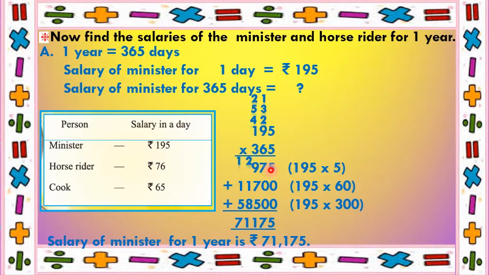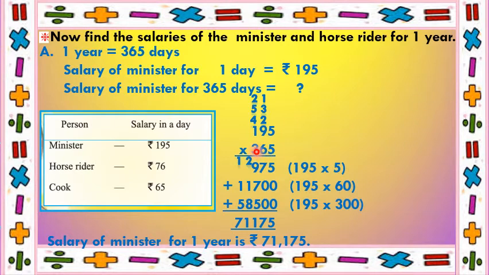Now next, since 6 is in the tens place, put a 0 down. Now 6 5s are 30. 0 down, 3 carry. 9 6s are 54 plus 3 is 57. Put 7 down, 5 carry. 6 ones are 6 plus 5 is 11. So 195 60s are 11,700.